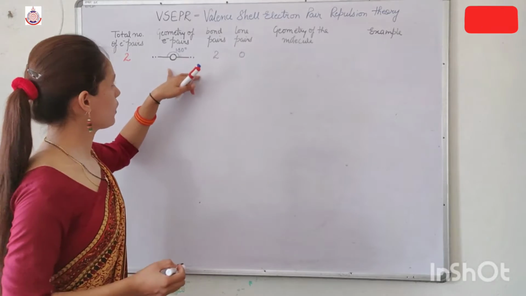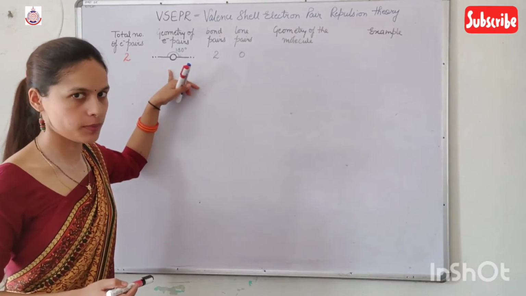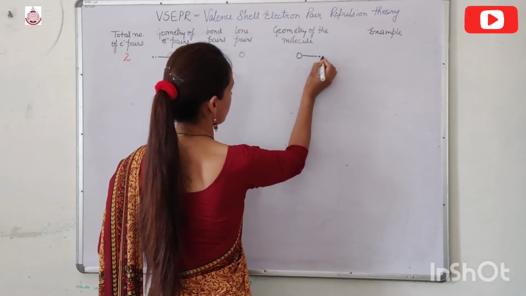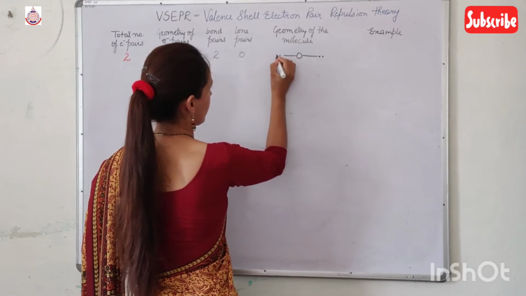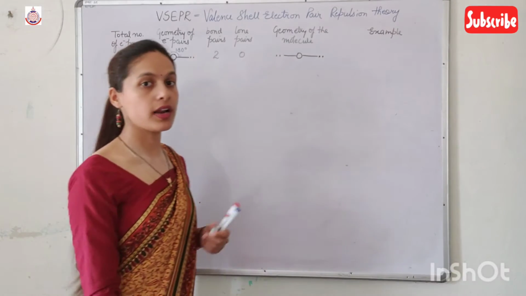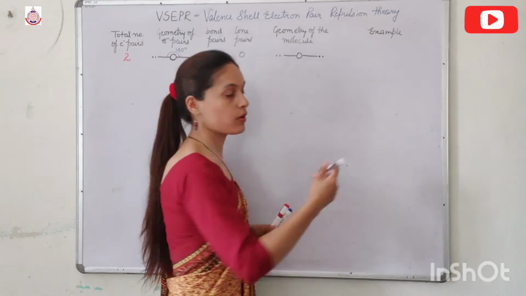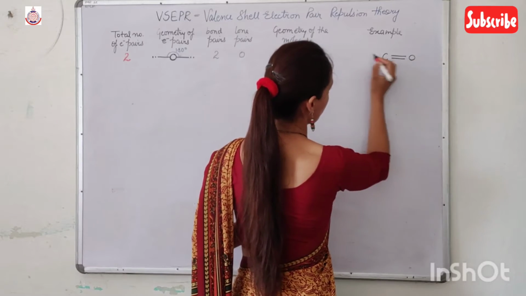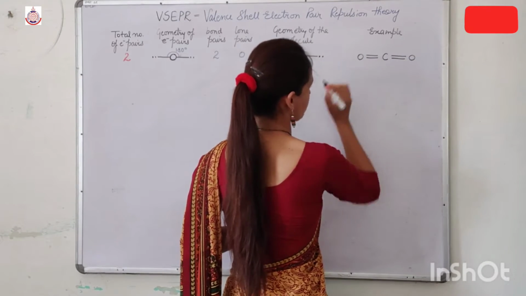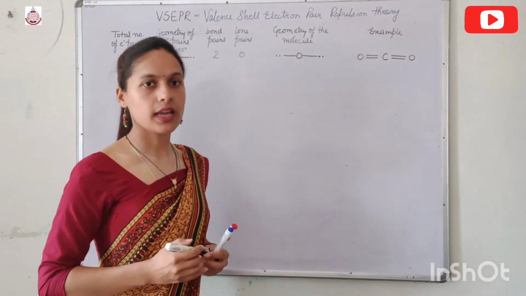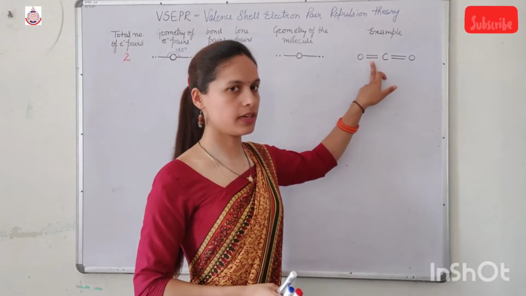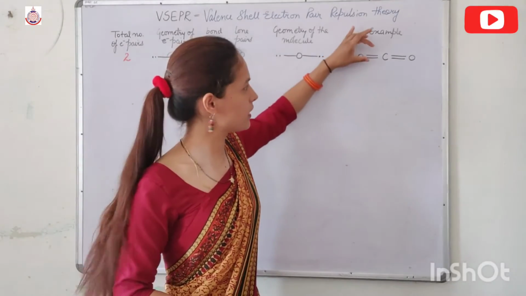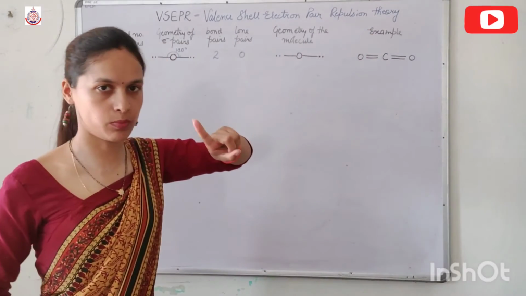Now, if we have 2 bond pairs and 0 lone pairs, then the geometry of the molecule becomes similar to the geometry of the electron pairs. So it is like this only, here and here. If I write one example, for example the shape of carbon dioxide, it is like this: C double bond O, double bond O. Clear? Here the double bond is there, but these are all only bond pairs, and we are considering each double bond as one bond pair.